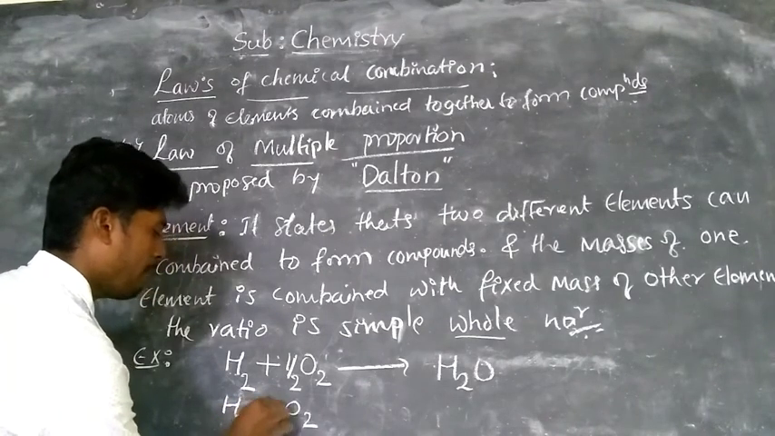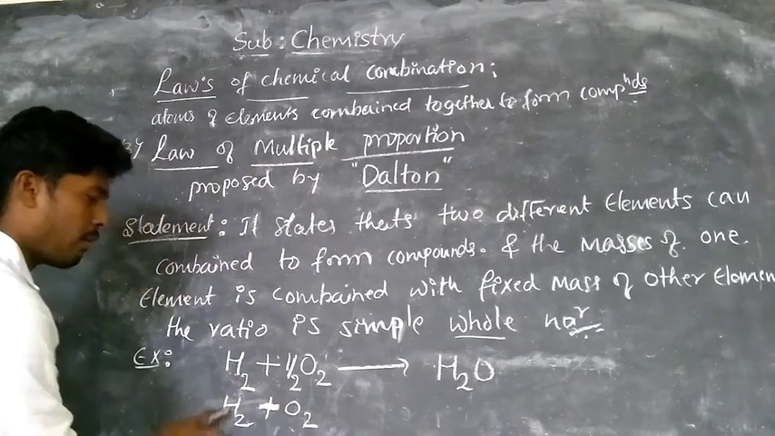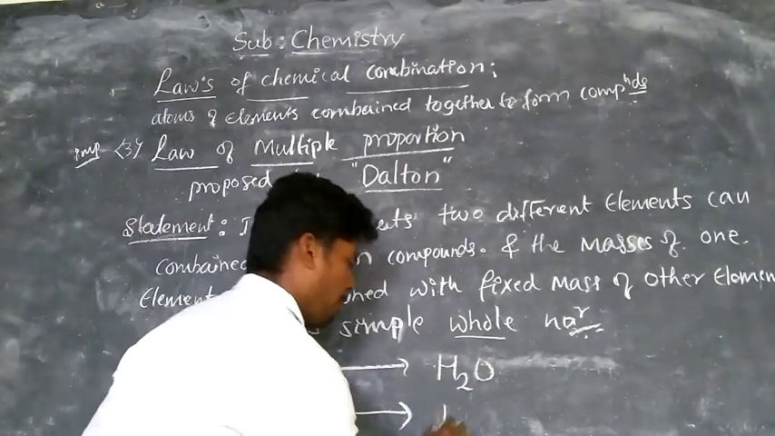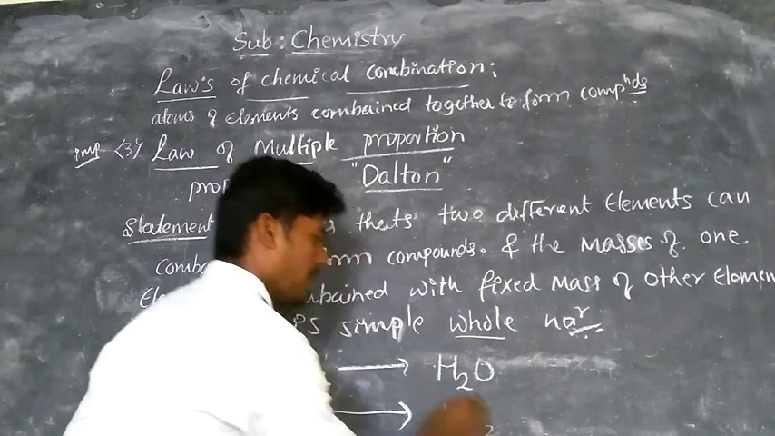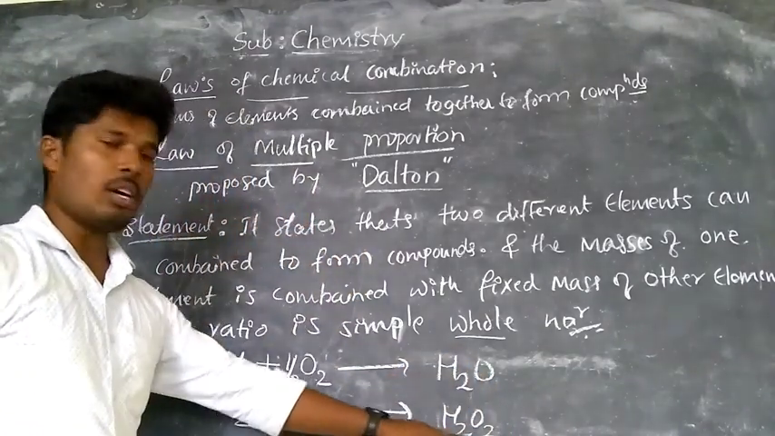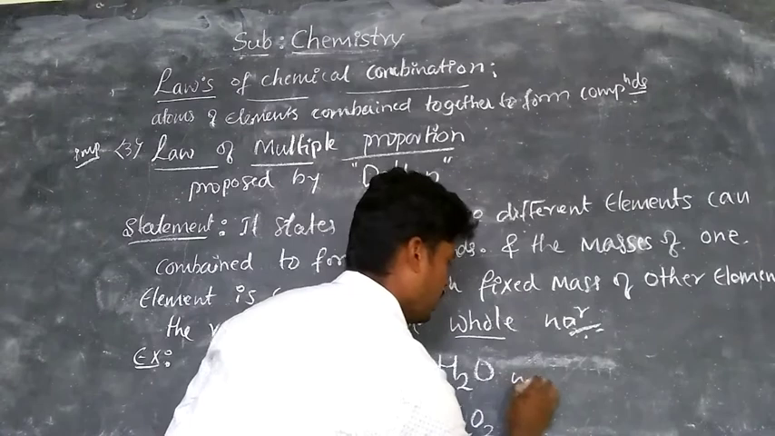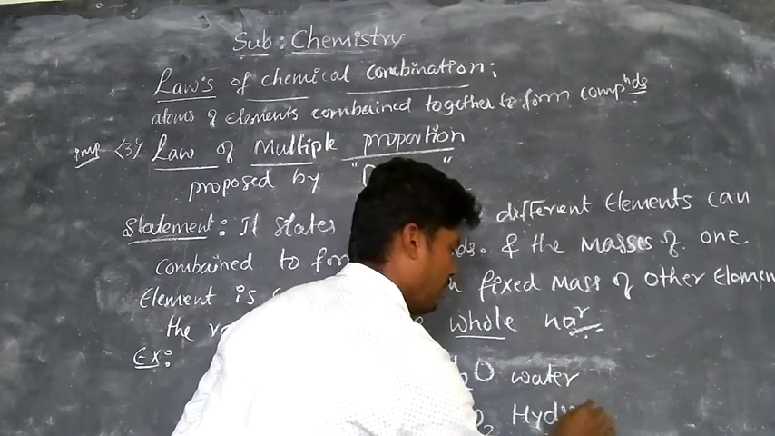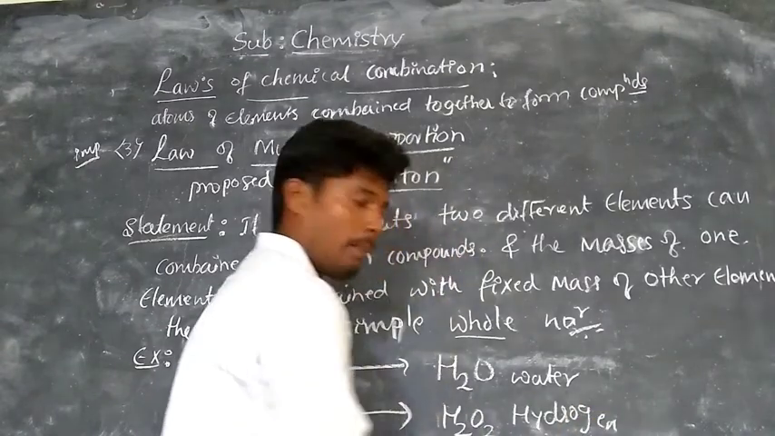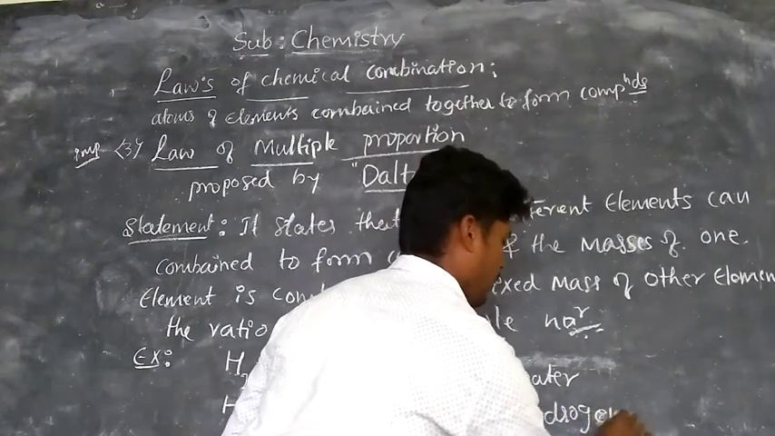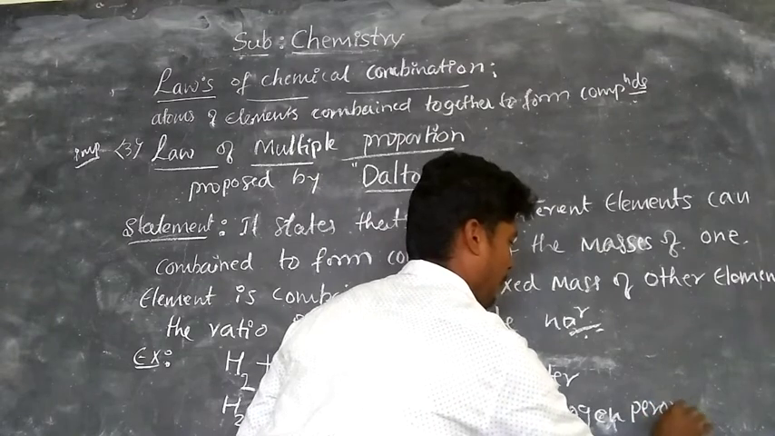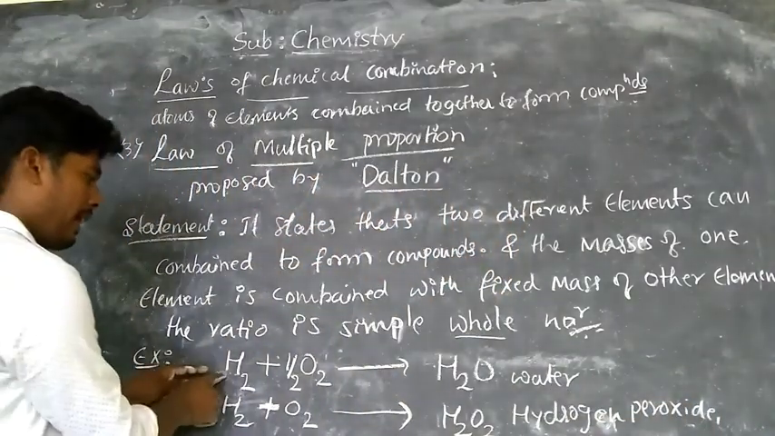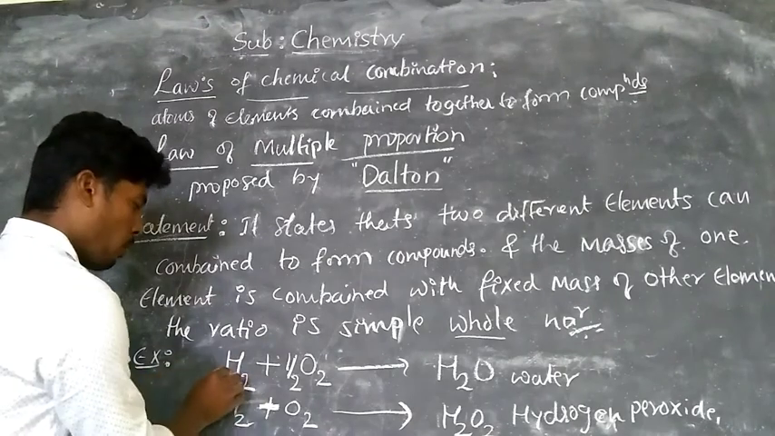So we are varying the mass of oxygen and the mass of hydrogen is fixed. Now you get hydrogen peroxide, H2O2. Here you get H2O, this is water, and this is hydrogen peroxide. Now observe here the hydrogen has atomic mass 1.